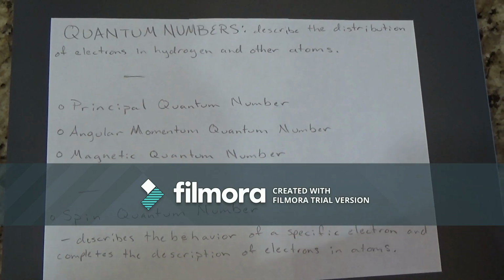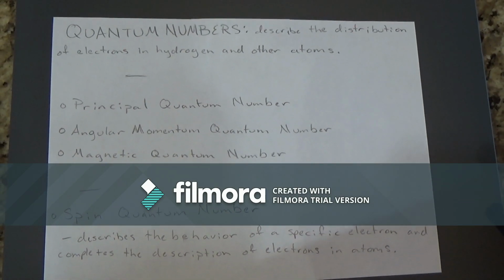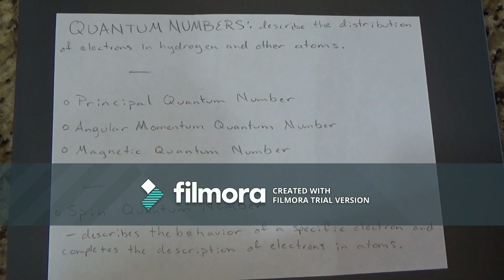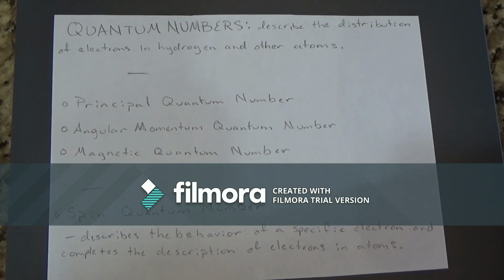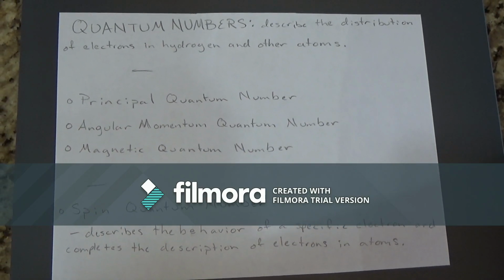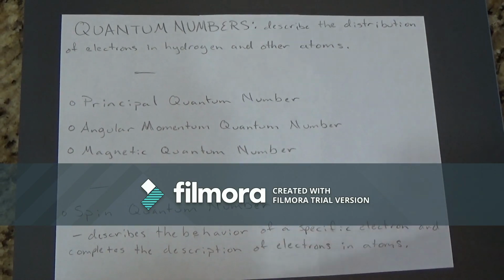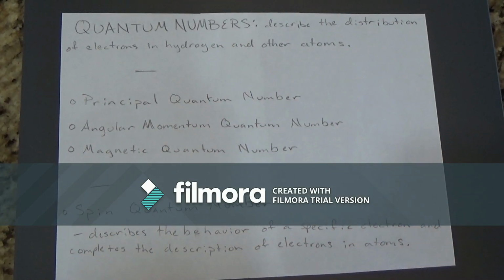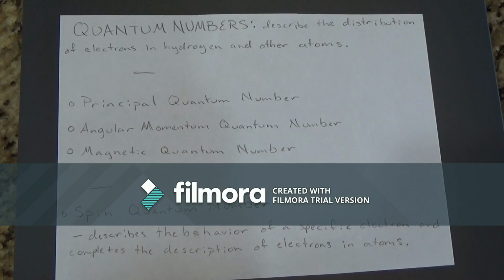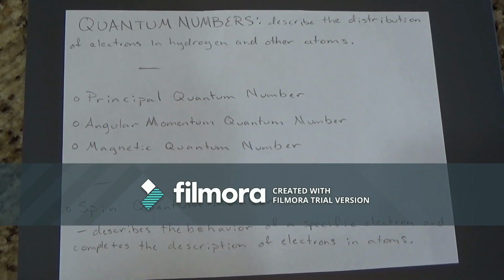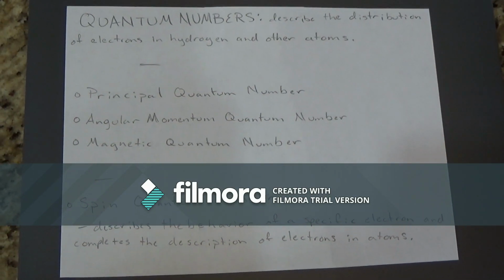They are these, as I had said, and these quantum numbers will be used to describe atomic orbitals and to label electrons that reside in them. And there is a 4th quantum number, which is the spin quantum number, and that describes the behavior of a specific electron, and it completes the description of electrons in atoms.